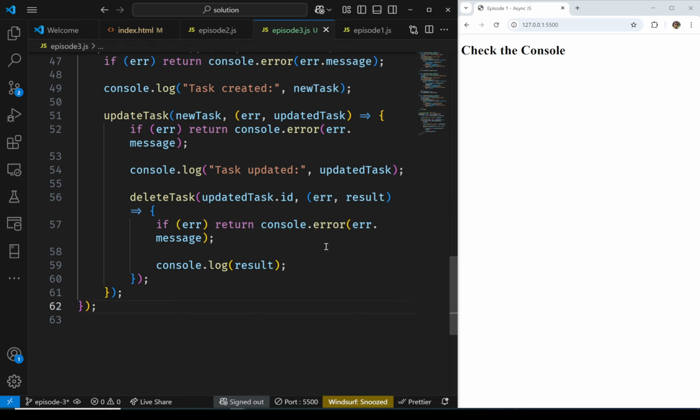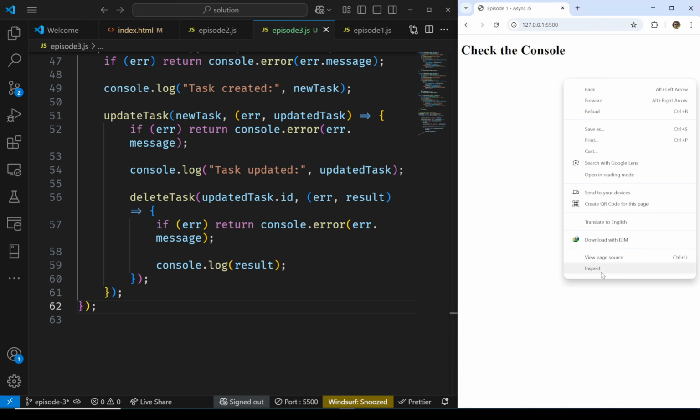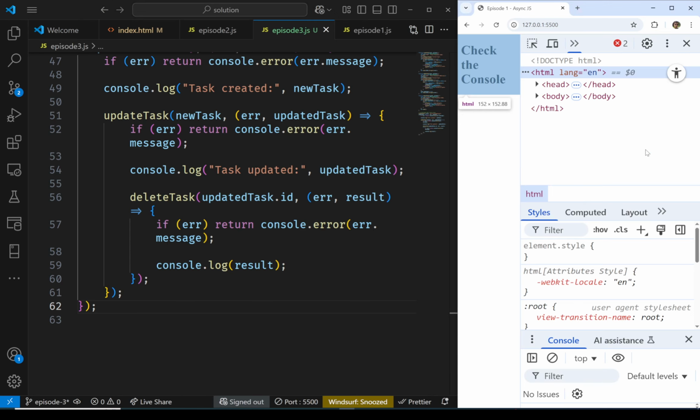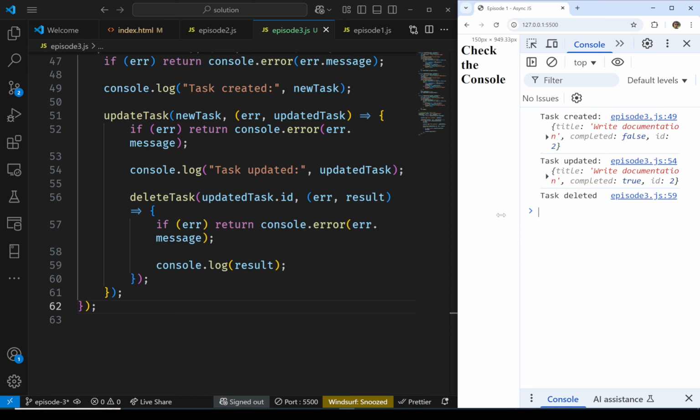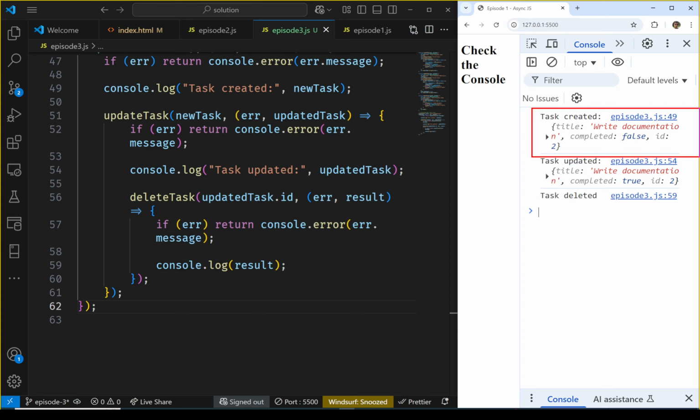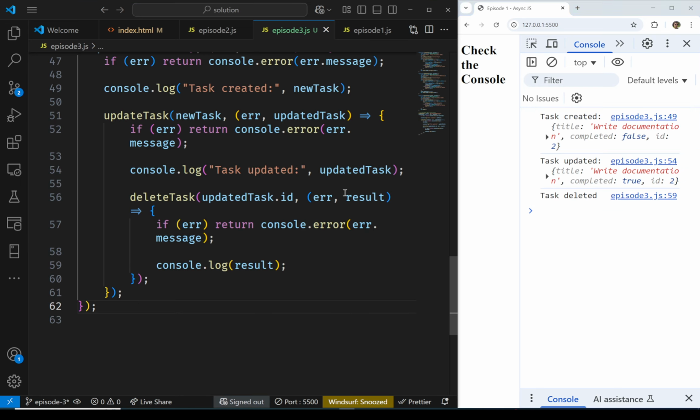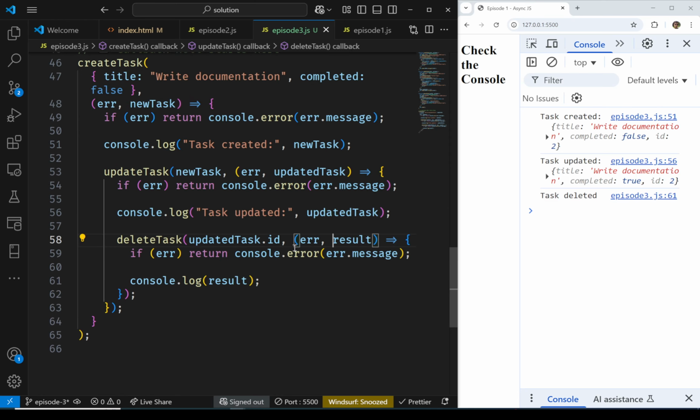Now all I need to do to test this is to open my console. There is an error. It says failed to create task. Let me refresh this. Yes, I ran my API on my machine, so my API was not running. So as you can see, the task has been created, then the task has been updated, and then finally the task has been deleted. 3 asynchronous operations chained together.